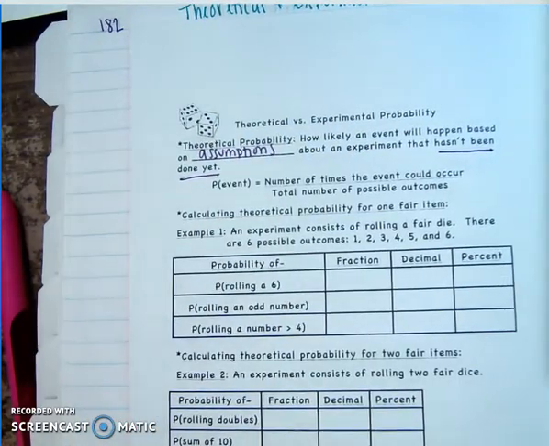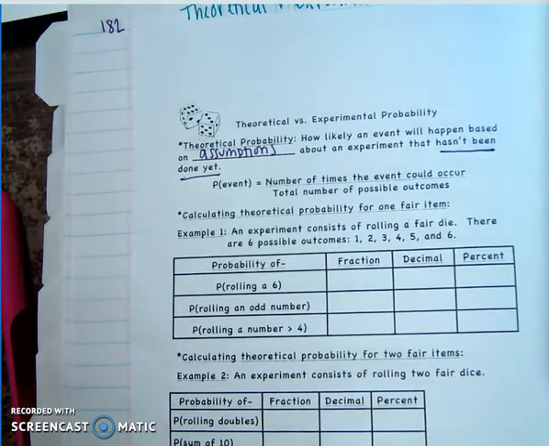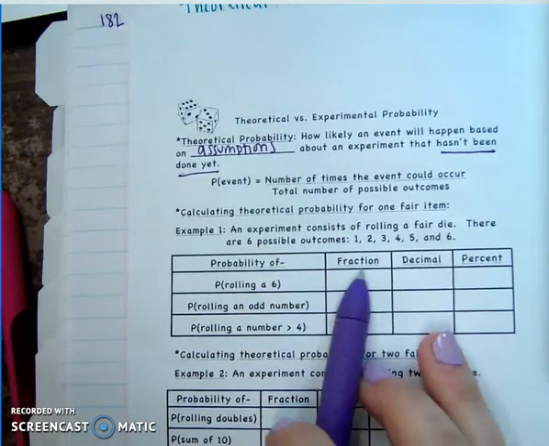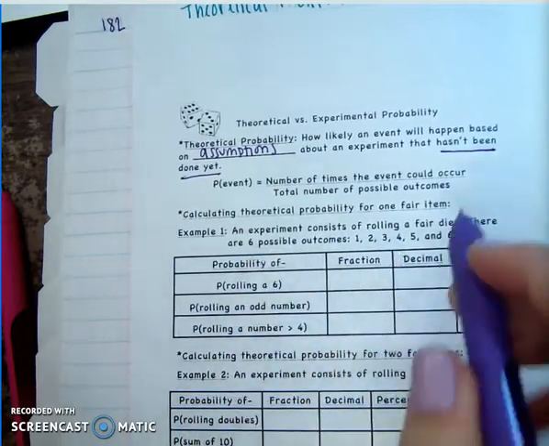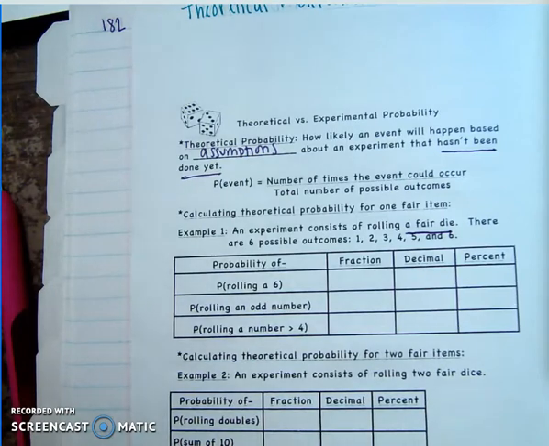So the probability of an event is the number of times the event could occur over the total number of possible outcomes. So if we're calculating theoretical probability given one fair die, meaning it's not weighted, you're not cheating in Vegas or anything to win some extra money.